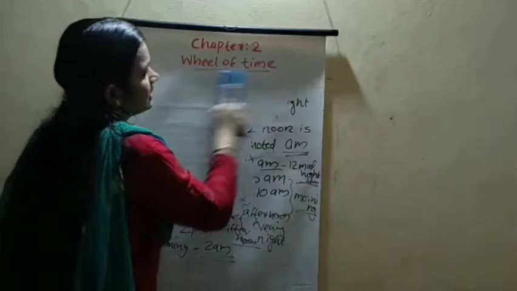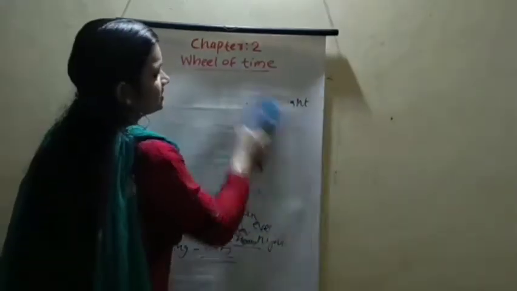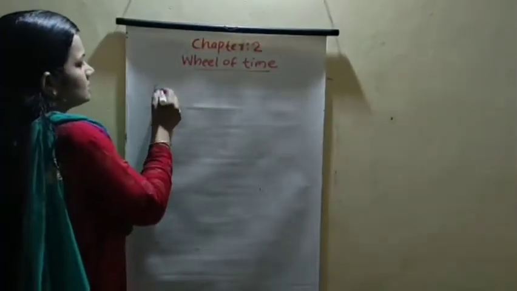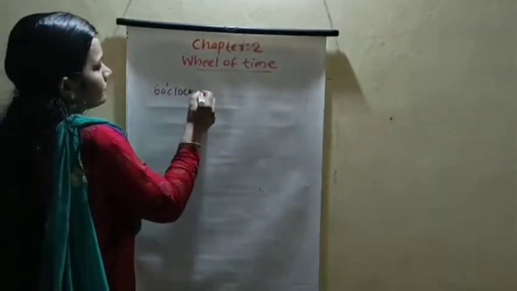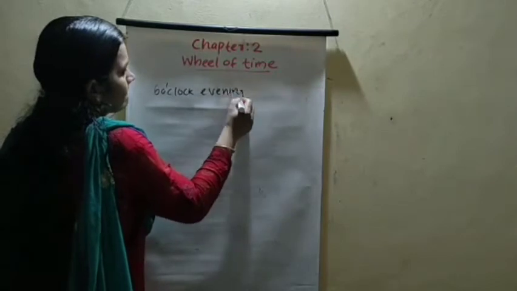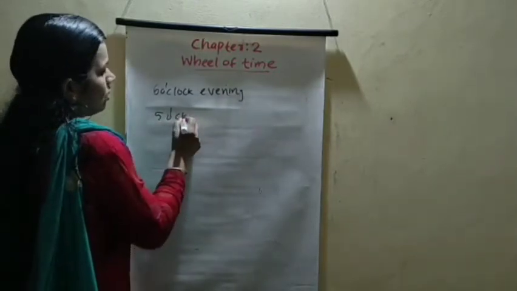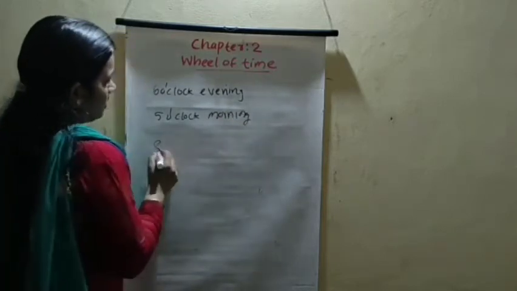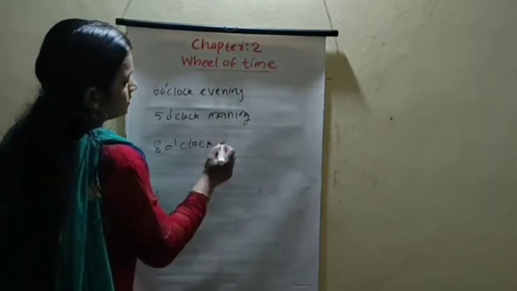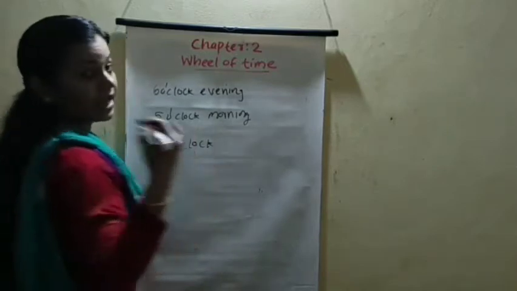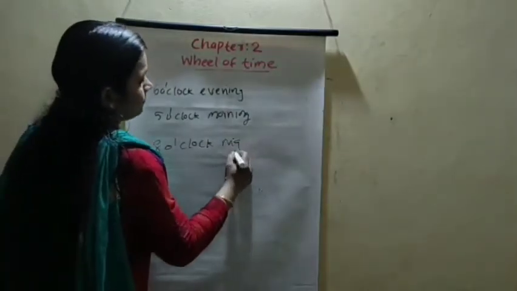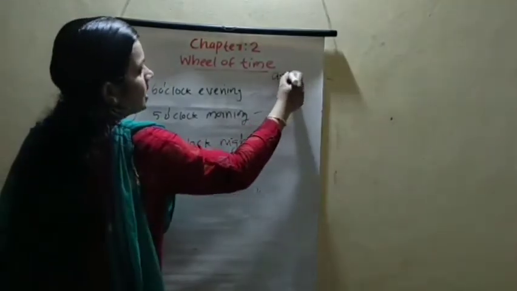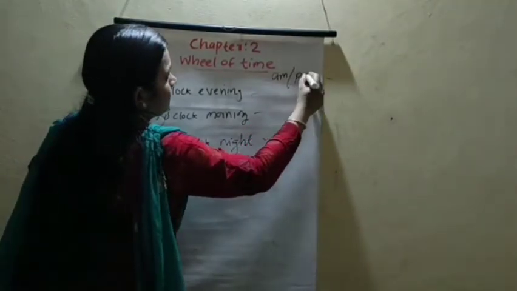Okay, children, I will write some questions here. You just say AM or PM. 6 o'clock in the evening, 5 o'clock in the morning, 8 o'clock at night.